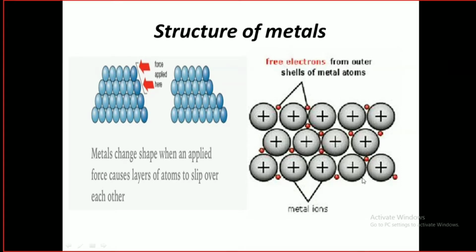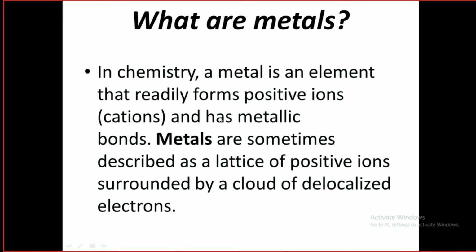This is called a lattice, where the ions are arranged regularly in the form of layers. If you see this labeling, these are the metal ions, and these are the free electrons from the outer shell of the metal atom. The atom will lose the electron from the outer shell, right? So now this electron is not a part of a single atom, but it is a part of the whole lattice. Okay, now I'm going back and we'll read further.